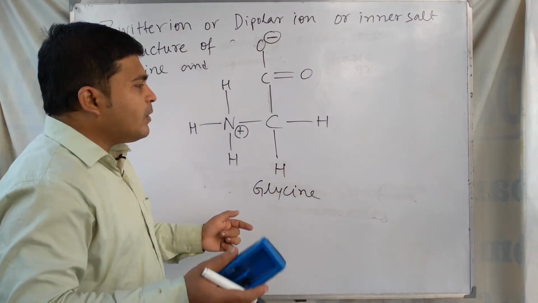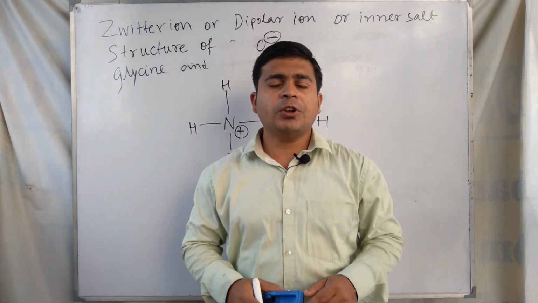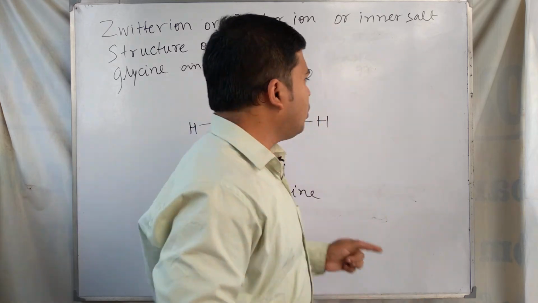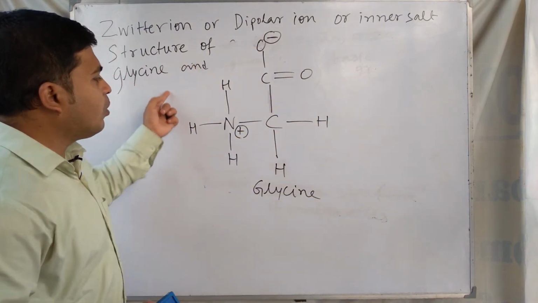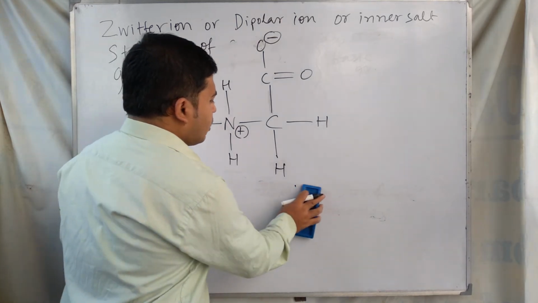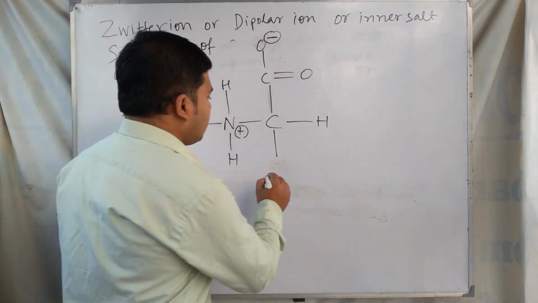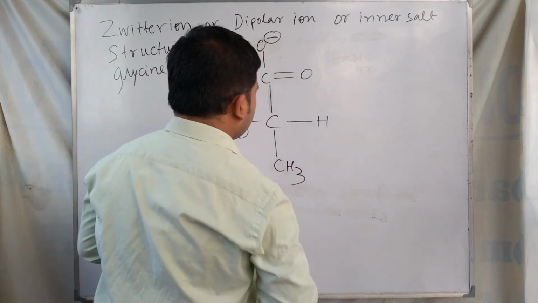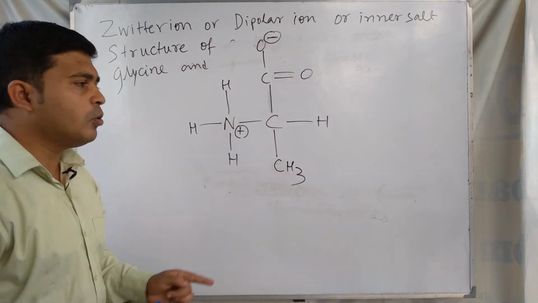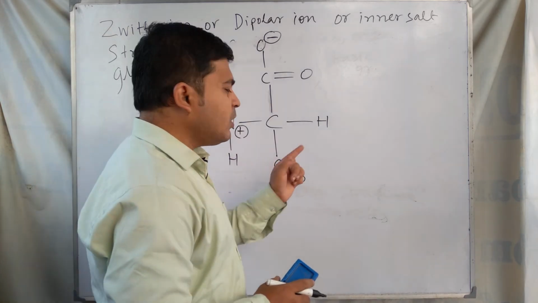When specifically asked to draw the Zwitter ion structure of glycine, you have to draw this structure. And when asked to draw the Zwitter ion structure of alanine, you have to write a methyl group here, because the R position is occupied by a methyl group.